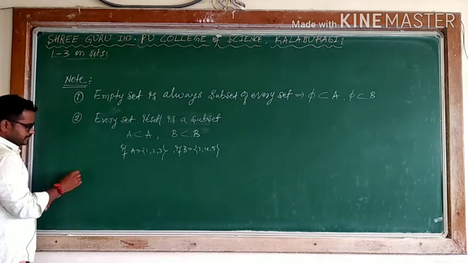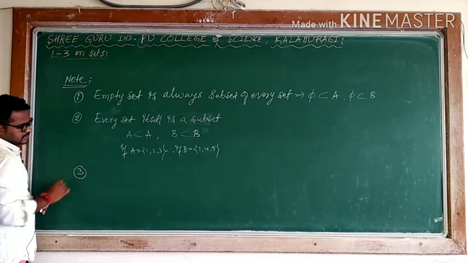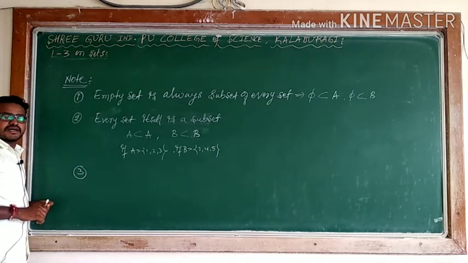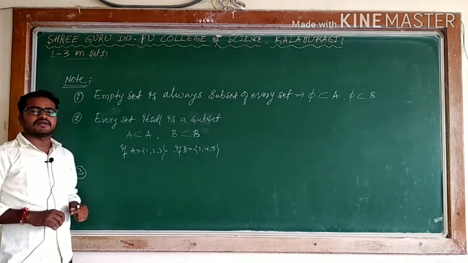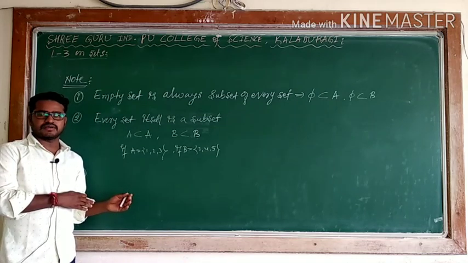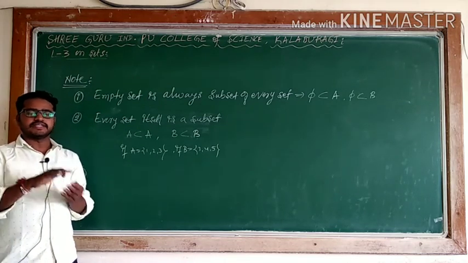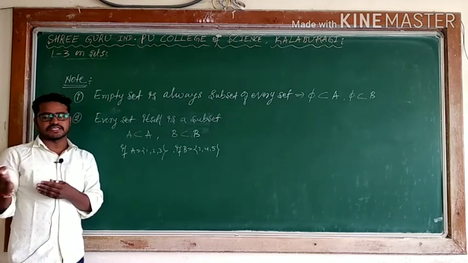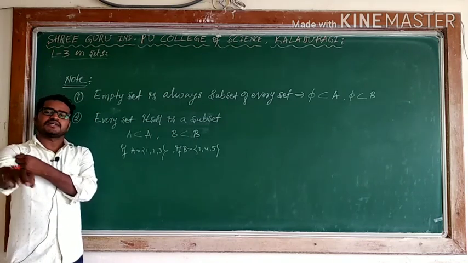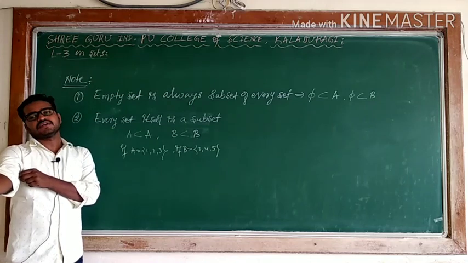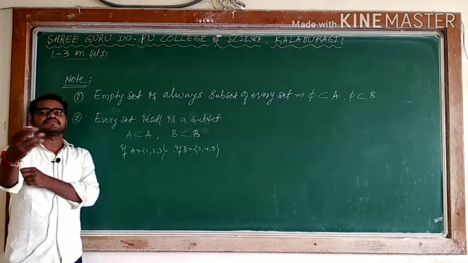And third point I can say is, natural numbers are a subset of whole numbers, which are a subset of integers, which are a subset of, you can say, rational numbers, which are a subset of real numbers, and irrational numbers are also a subset of real numbers.